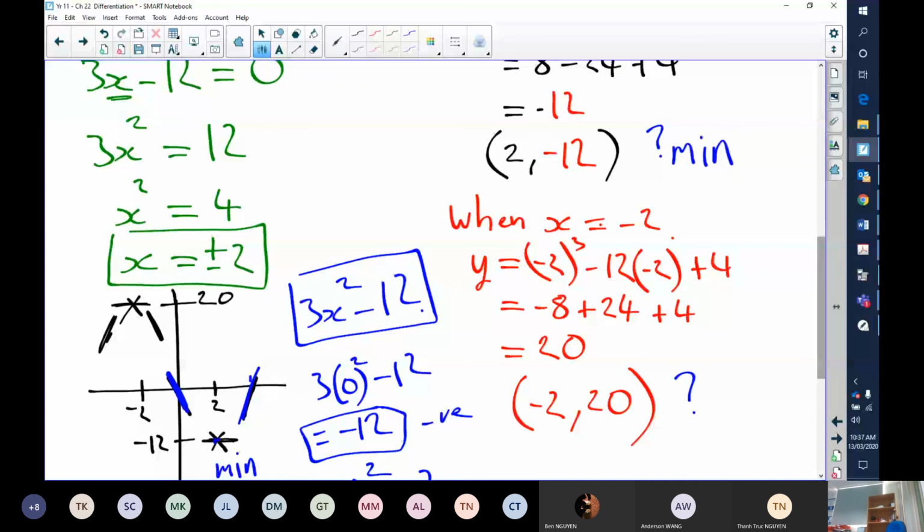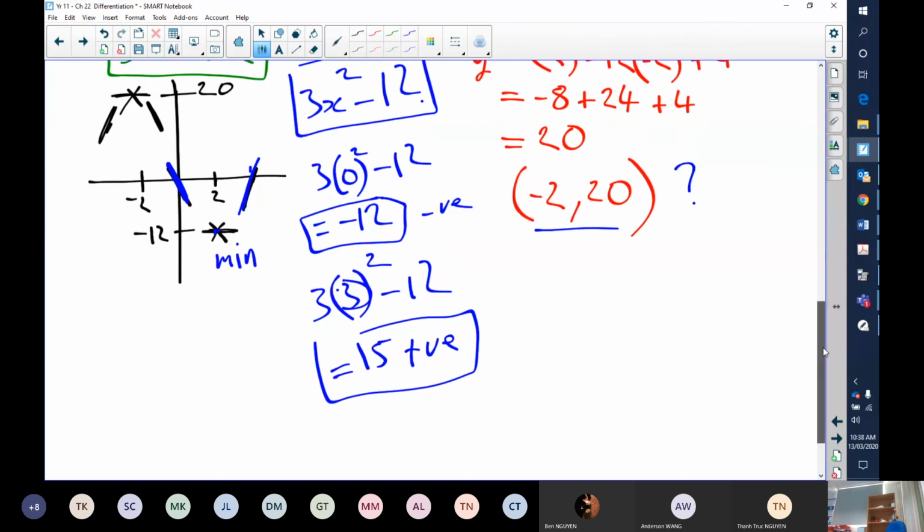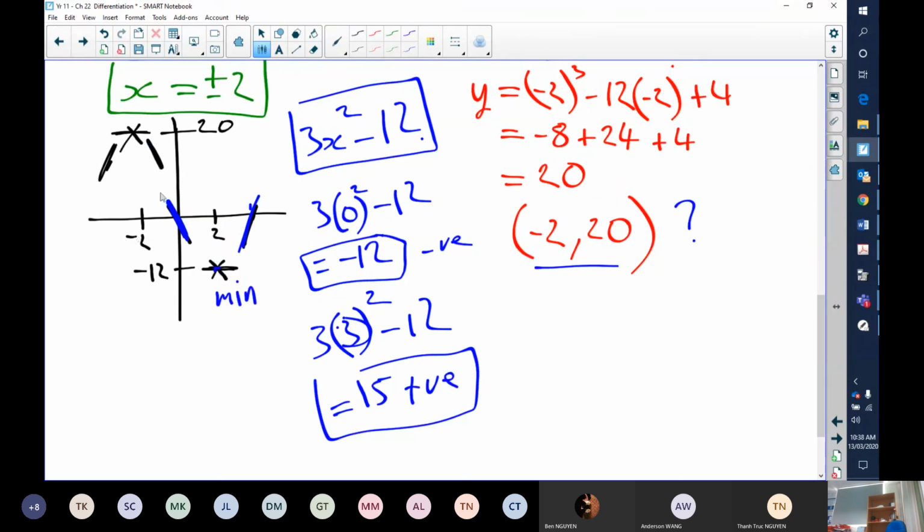Okay, and then finally, let's look at our next one here. So that's this one over here. We know that on the right side of this, we have a negative gradient. We can test this side here just to make sure that we have a positive gradient. So I can just put in negative 3. If I put negative 3 into my function, so 3 lots of negative 3 squared minus 12.